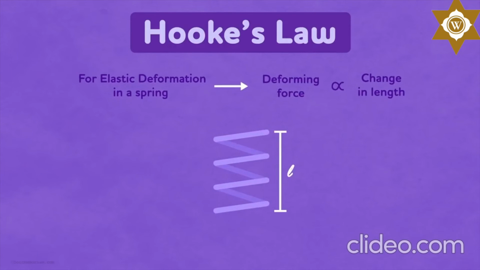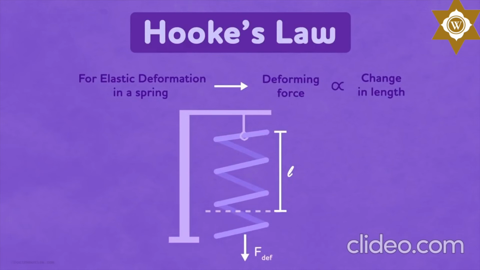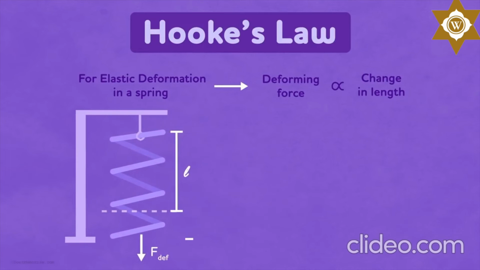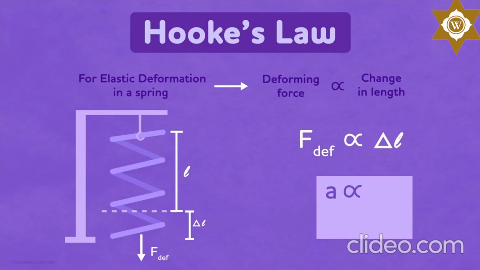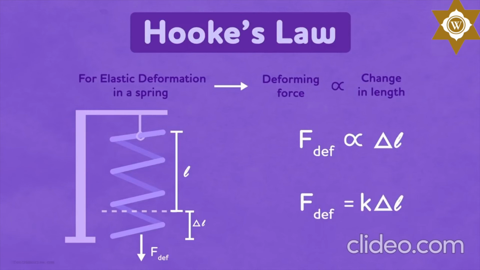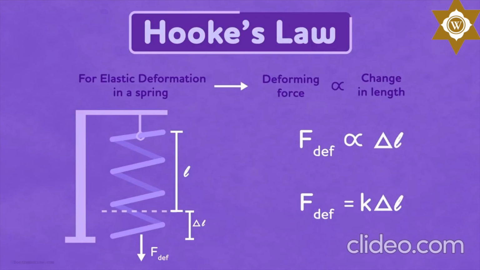Consider a spring of length L, whose one end is fixed. Suppose the stretching force F is applied on the other end. Now let the change in its length be delta L. The law states that the force F is directly proportional to delta L. Now, what do we mean in mathematics when one quantity is directly proportional to the other? It means that one thing is some constant times the other. So we can write force F equals K times delta L, where K is the proportionality constant. This is the mathematical form of Hooke's law.